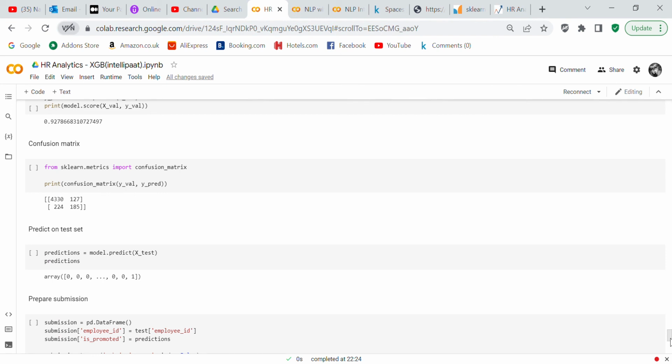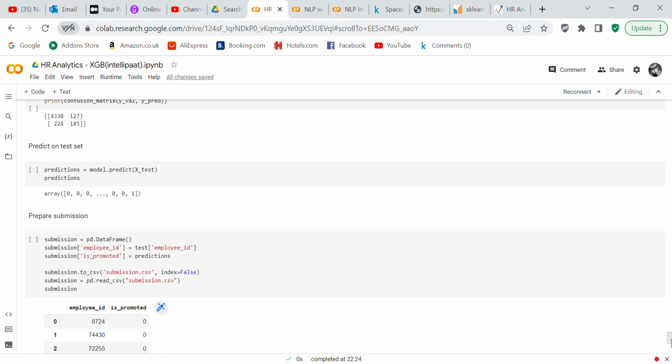I used the confusion matrix, and so you can see which ones were incorrect. So you got 4330 positive, and then 127 of that was incorrect. And on 185 positive and 224 was incorrect. So that's just telling you which classifications you got correct and which you got incorrect. So it would be great if we had 100%, but we didn't.